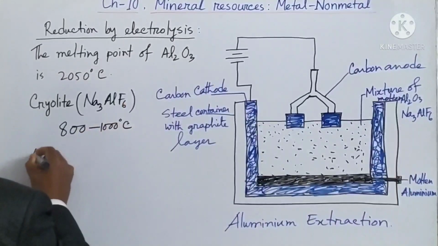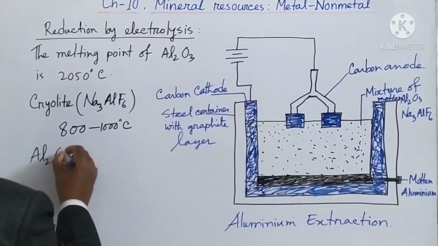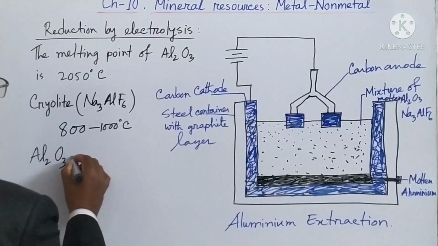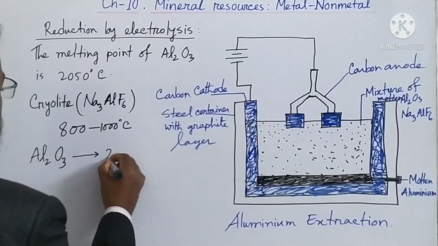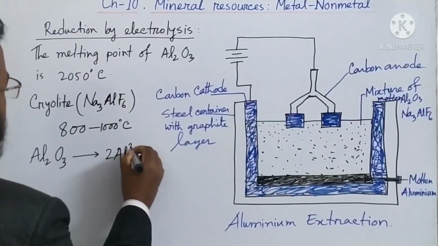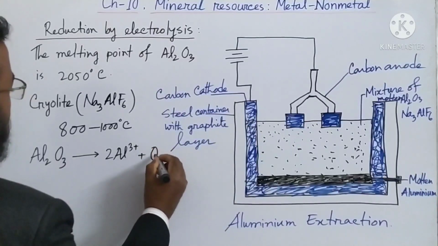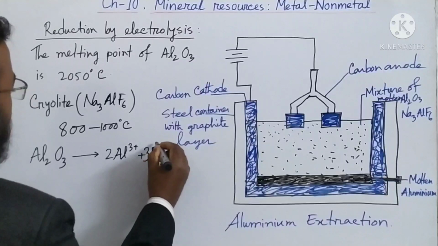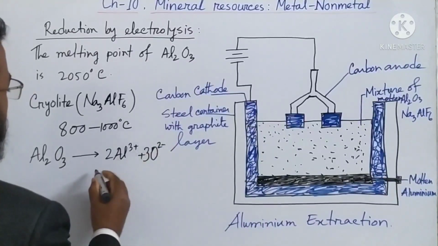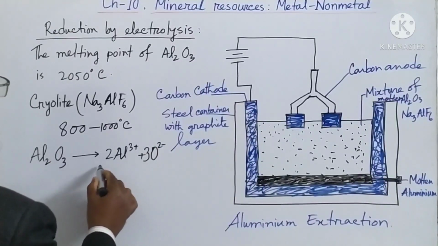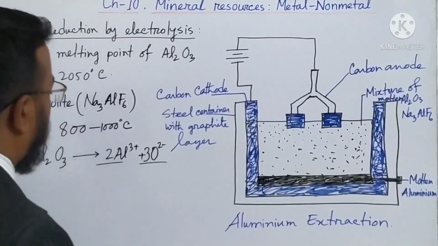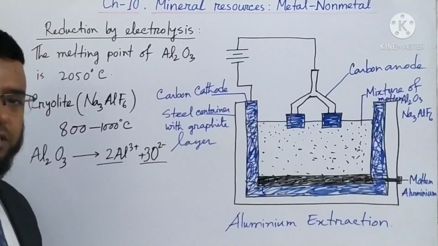Then aluminum oxide, Al2O3, is melted and it produces aluminum ion and oxide ion. So now the aluminum oxide is melted and it is ionized into aluminum ion and oxide ion.